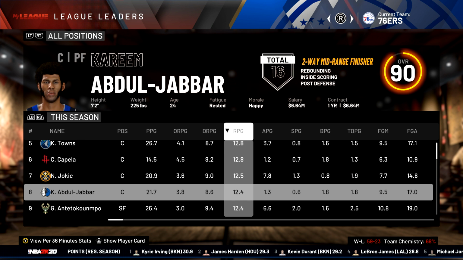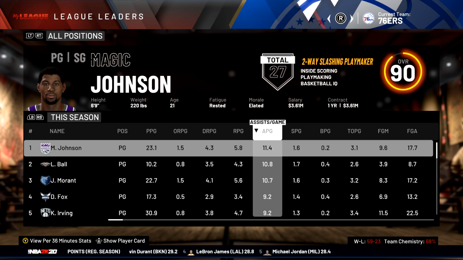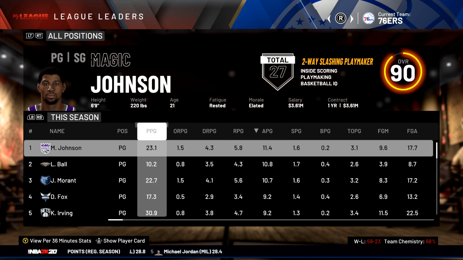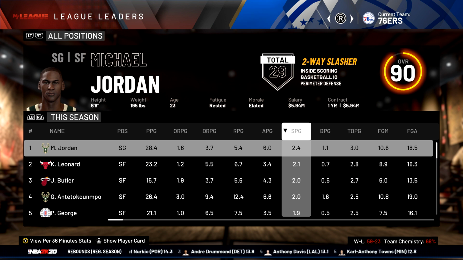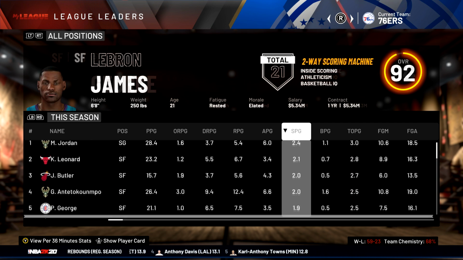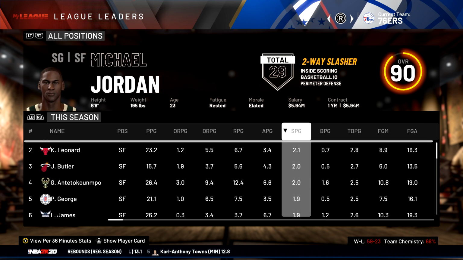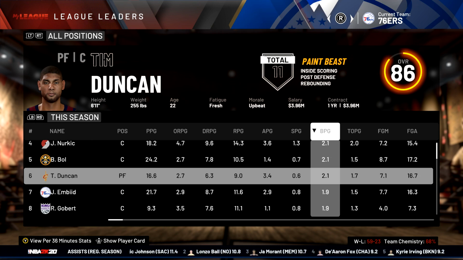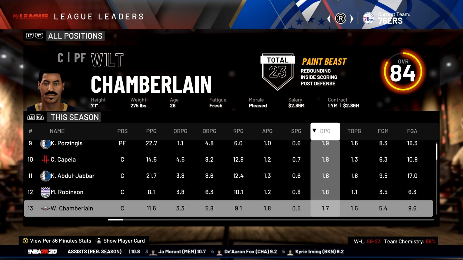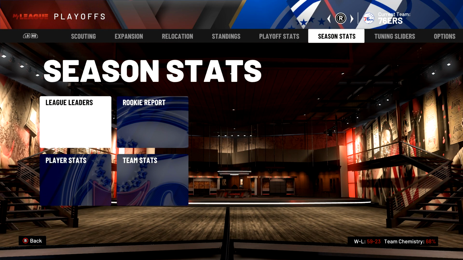Kareem ends up getting 8th in the league for rebounds per game. Magic Johnson leads the league in assists per game. He actually gets 23 and 11, a nice double-double this season. Michael Jordan leads the league in steals per game. He's going to get Defensive Player of the Year pretty soon here. LeBron is 6th in the league. Blocks per game is going to go to Smequle O'Neal. Tim Duncan is 6th in the league. Kareem's 11th. Wilt Chamberlain is 13th. And we also got to check out the other stats for those players there.